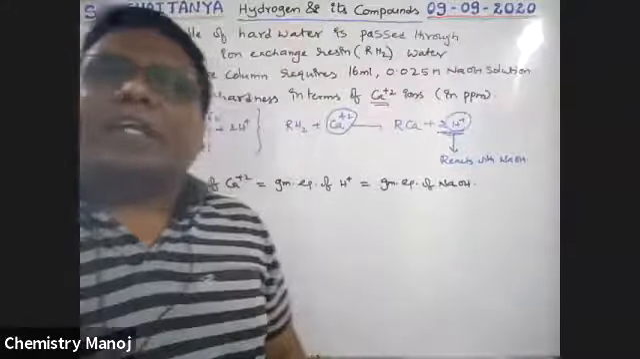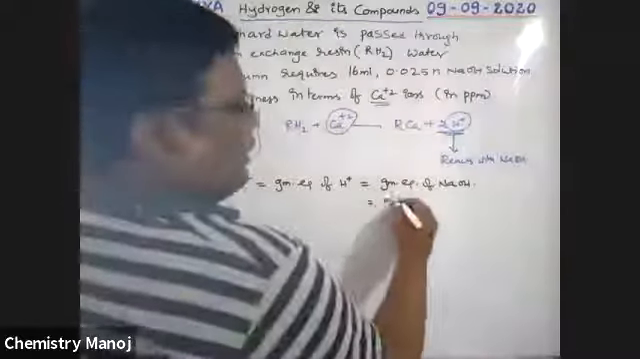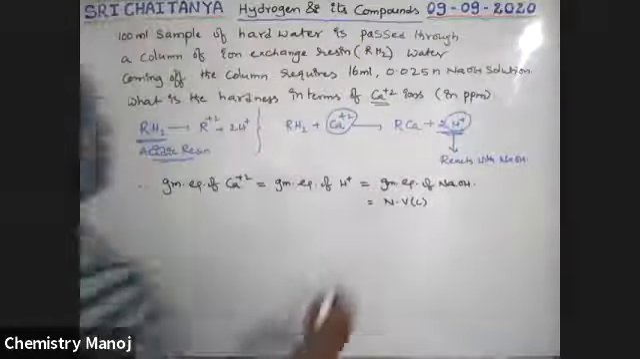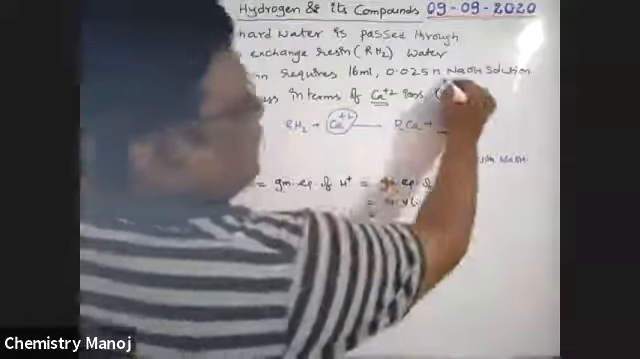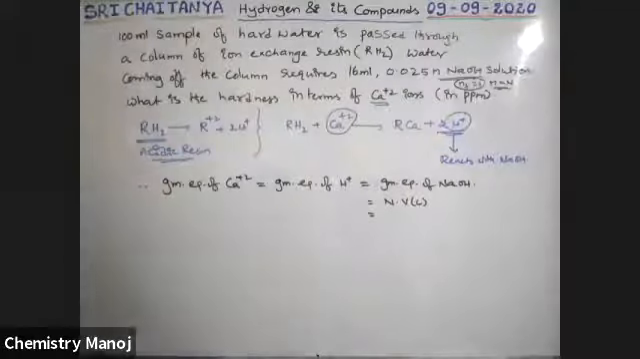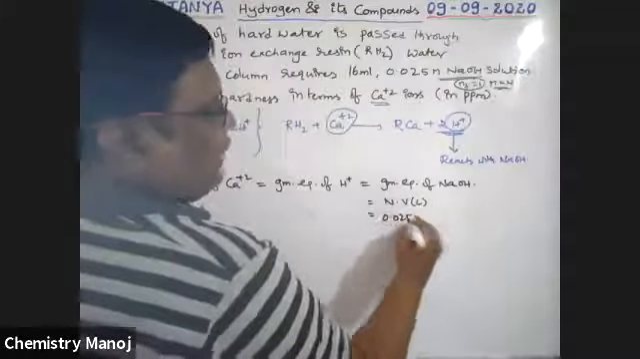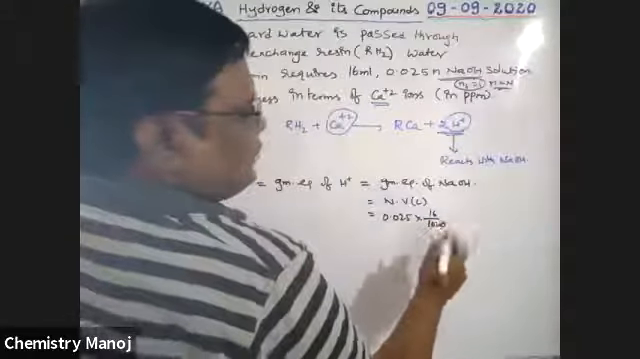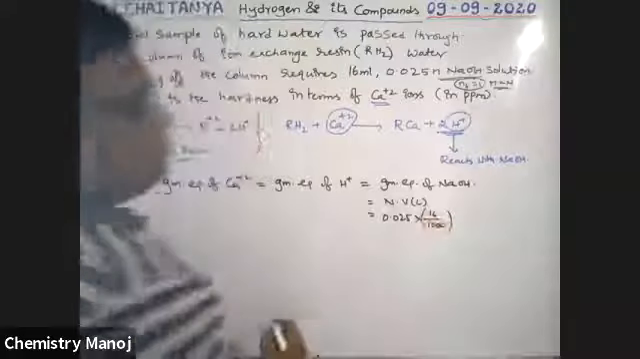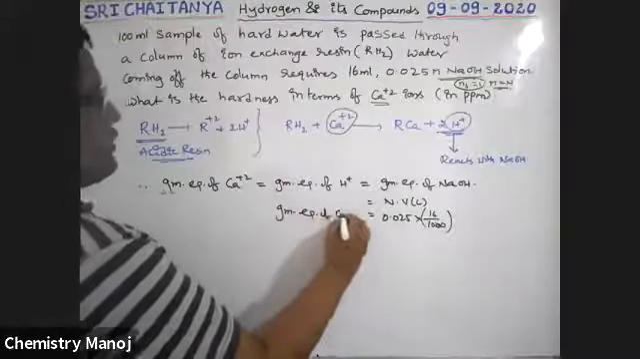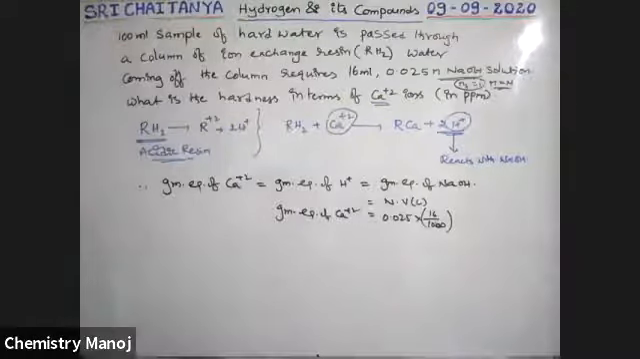How to calculate gram equivalence? Gram equivalence is equal to normality into volume in liters. For NaOH, the n factor is equal to 1, therefore molarity is equal to normality. So 0.025 into volume, 16 ml, but I want liters, so 16 by 1000. This is the gram equivalence of NaOH, which is automatically the gram equivalence of Ca plus 2.